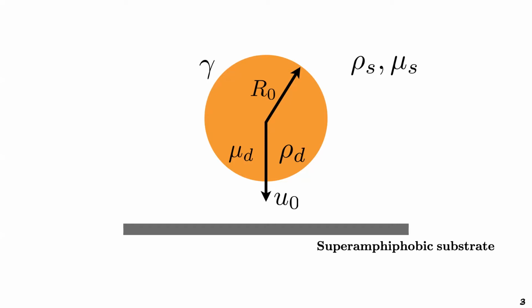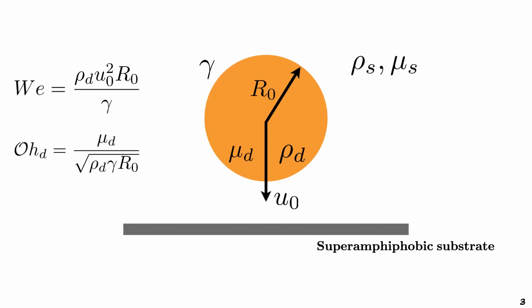With these properties and using the inertial capillary velocity and time scales, we can define some dimensionless numbers. The first is a Weber number, which is a ratio between the inertia of the drop and the surface tension stresses.